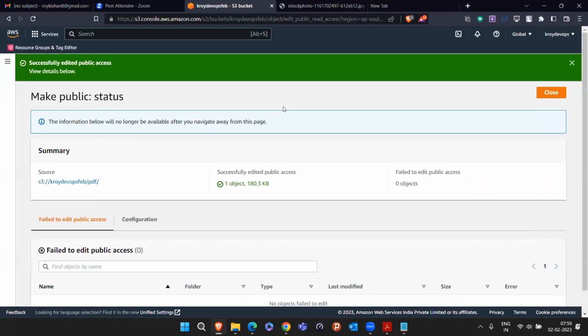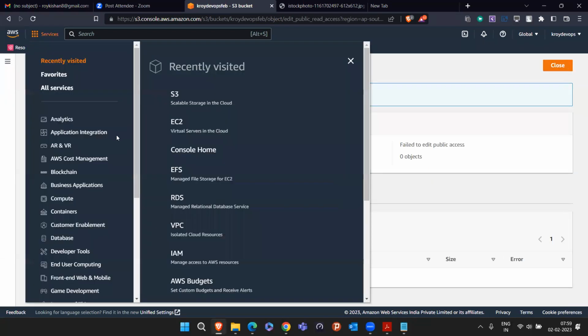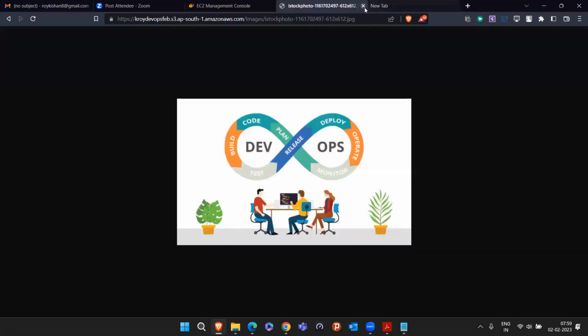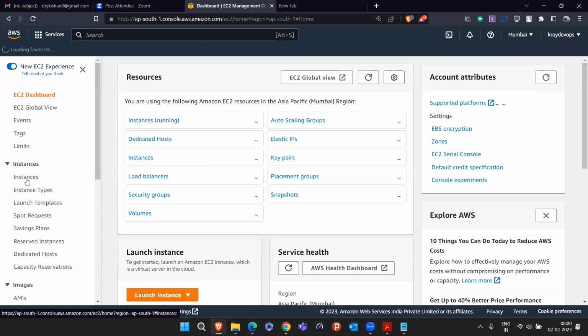Now, after S3, this was all about S3. Okay. We use S3 for these purposes only. Now, we have to understand about the EBS volume. Before understanding the EBS volume, let's come back to the EC2 section. And let's close this URL. So this is our EC2.